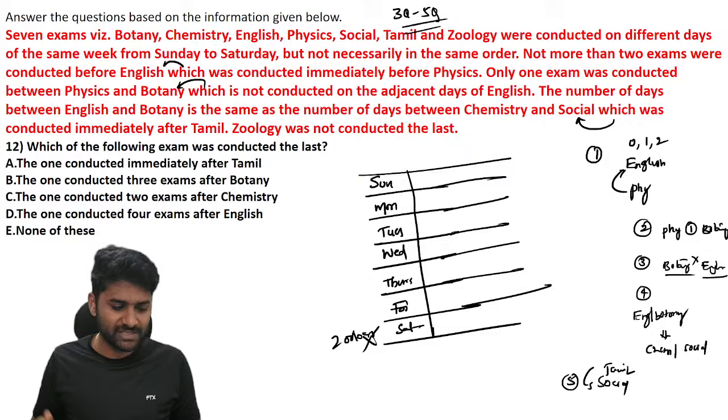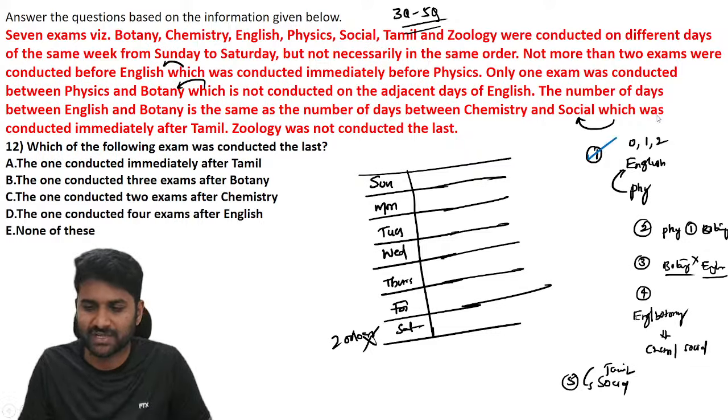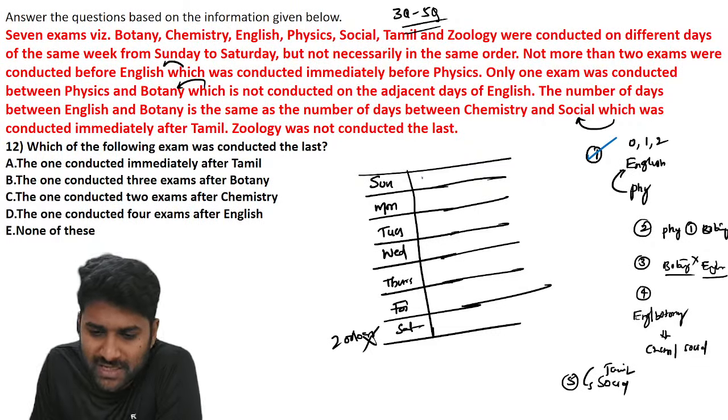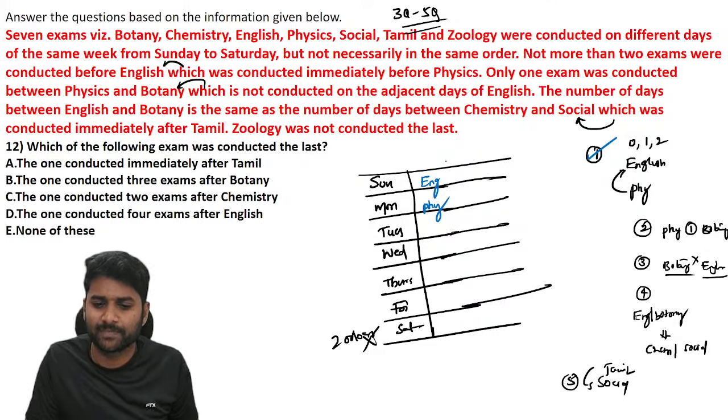So let's pick the best possibility. Let us take the first consideration. Before English, let us assume that there is no exam. If it is English, you can conclude this is physics. Possibility number one. Hope you understand. Possibility number one according to the data.